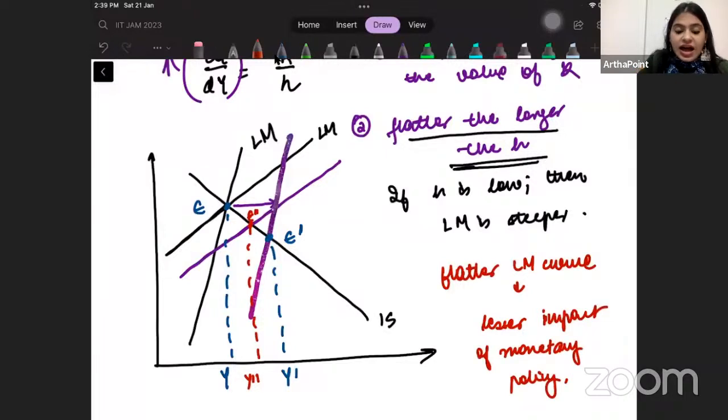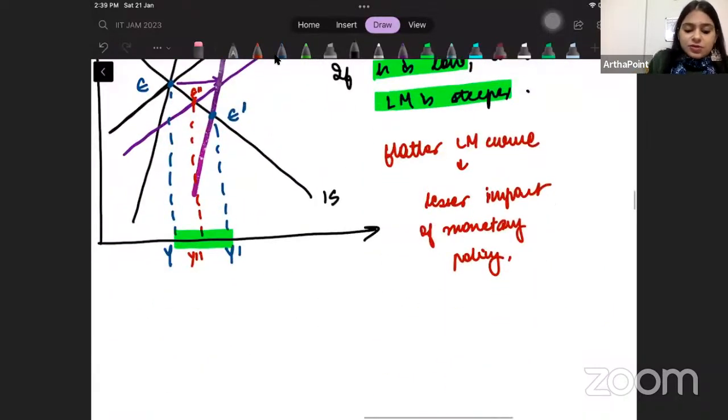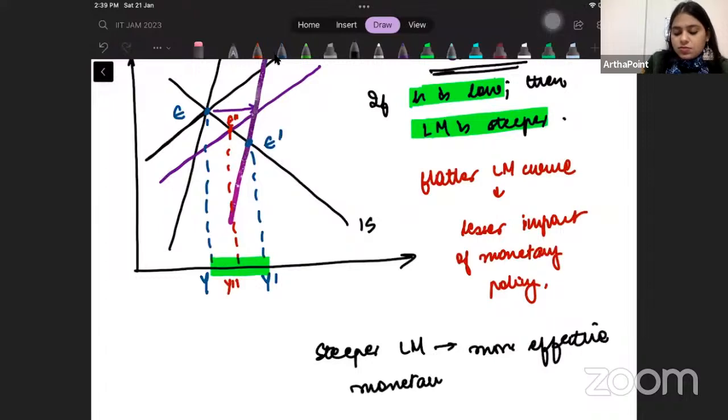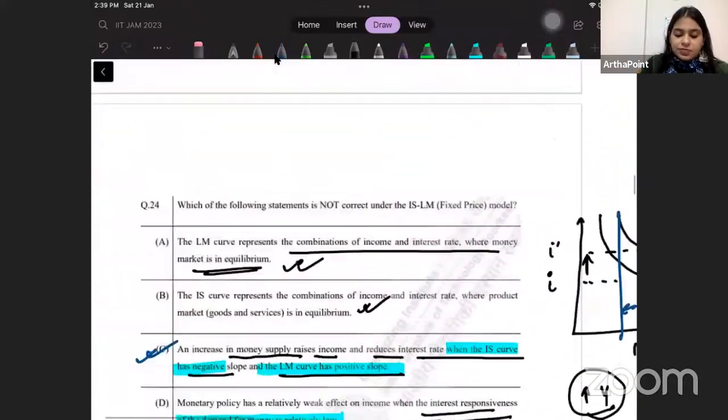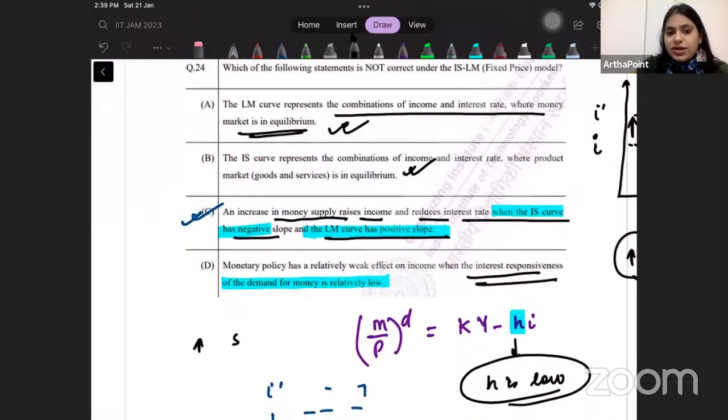In this case, they said that h is low, which means LM is steep. Steep LM curve, more impact, right? More output is increasing. So the steeper the LM curve, you should remember all this, the more effective the monetary policy. So which means that this is an incorrect statement where it is saying that it will be less impactful. It should be more impactful, right?